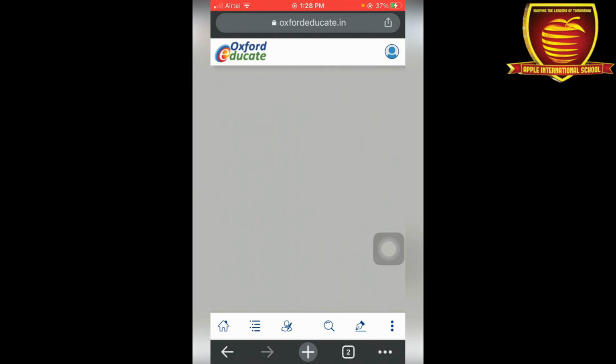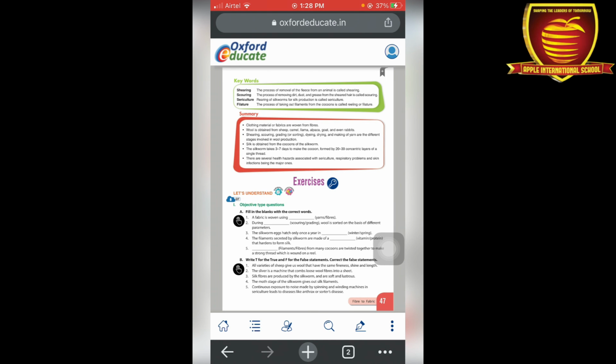Okay, now let us recall what we have discussed in this chapter. The first one is clothing materials. We discussed from where wool is extracted and which types of animals we use for extracting wool. After that, from wool, how we make yarn. The main processes we discussed in this chapter are shearing, scouring, grading, dyeing, drying and making yarn at different stages. After that, we discussed silk, how we can obtain silk from silk cocoons. These are some of the topics we have covered in this chapter.